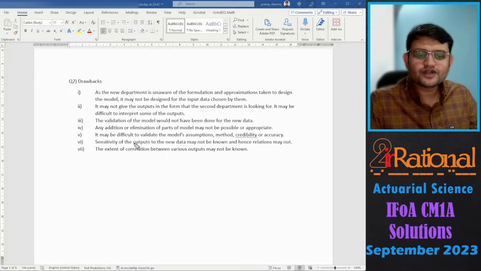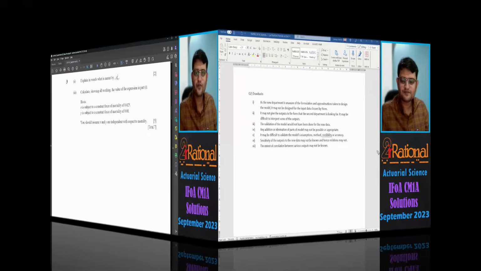Sixth is, sensitivity of the output to the new data may not be known, and hence relations may not be known or may not be accurate, something like that. Seventh is, the extent of correlation between various outputs may not be known. So these are only a few. As I said, there may be many more that you can write. Let's go to question number 3.